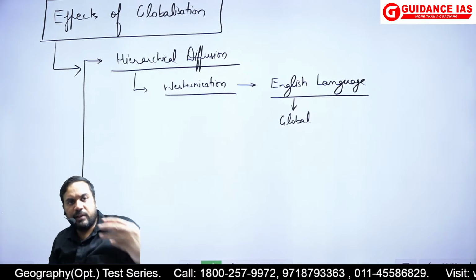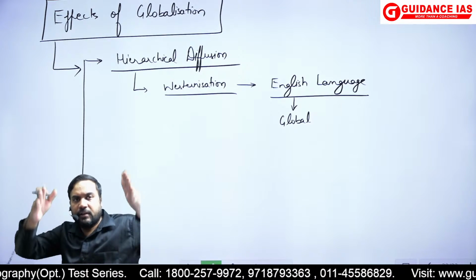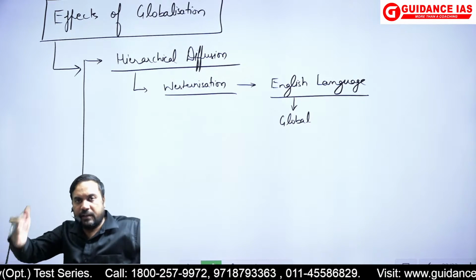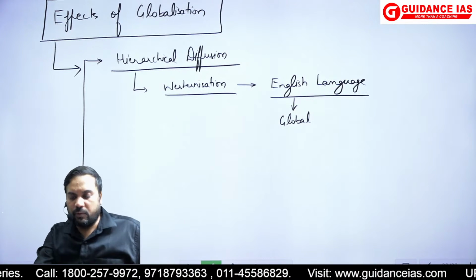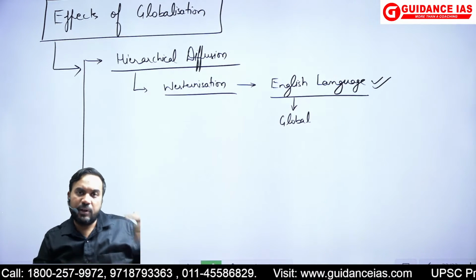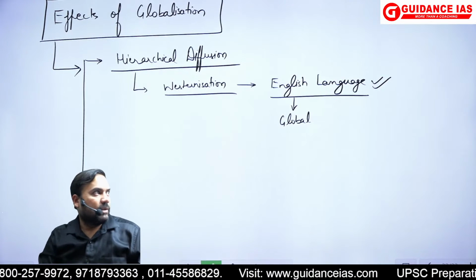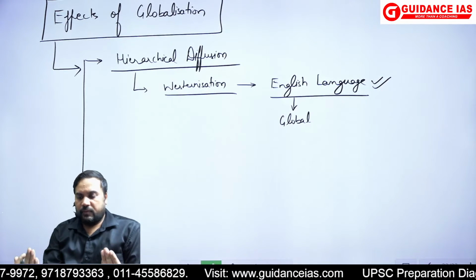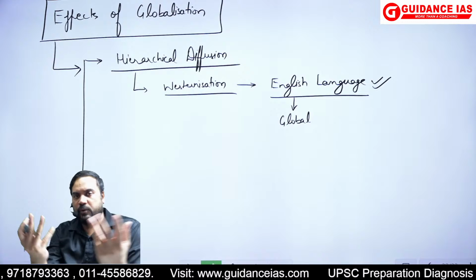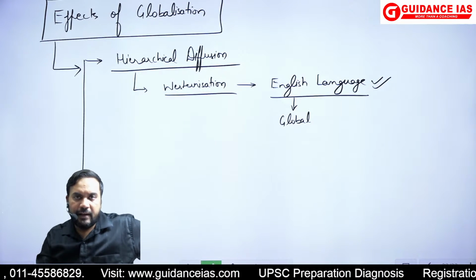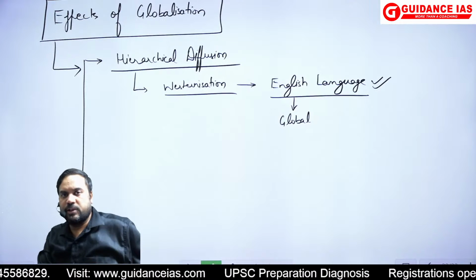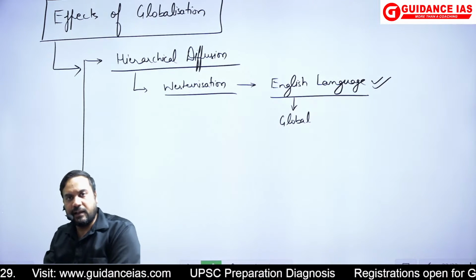And with the prevalence of English language, now what is happening? There is hierarchy. From hierarchy, most of the information that is coming to the people, it is coming in the form of this language. And thus what is happening? People are forced to essentially, suppose you have to crack the exam, you belong to an area where English was not so much important, but what you are doing now, you are studying English.